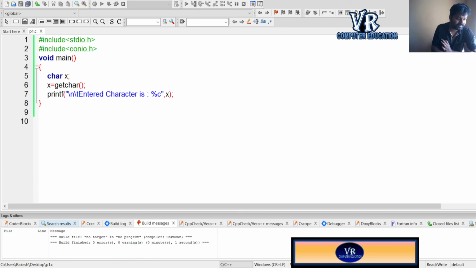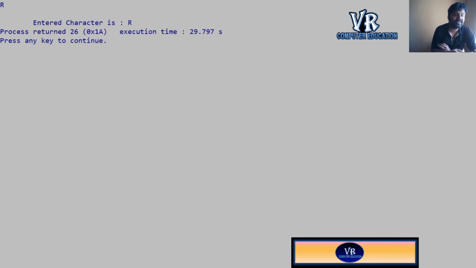The console is waiting for any character from the keyboard. Now I am pressing R. You observe, I have pressed R and it is not displayed. Now I will press the enter key. Then the entered character is R. So when pressing the enter key, the getchar function will execute and display the character on the screen.